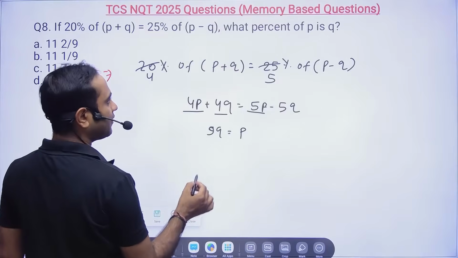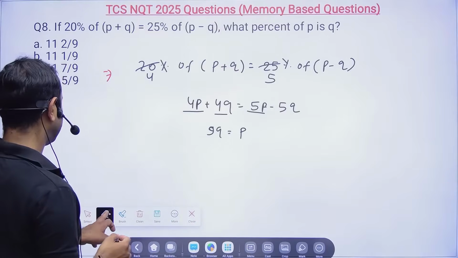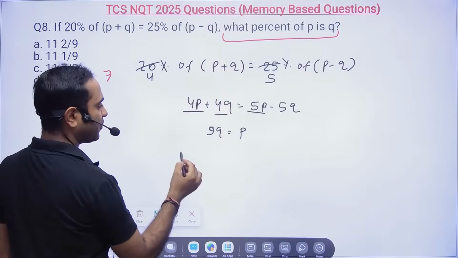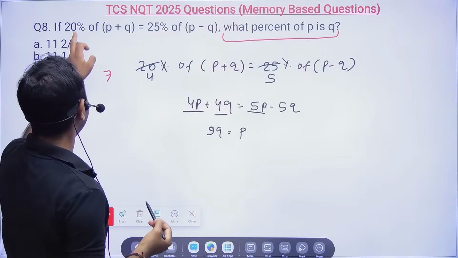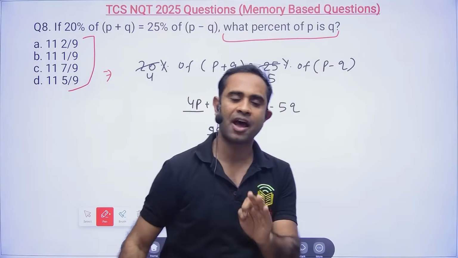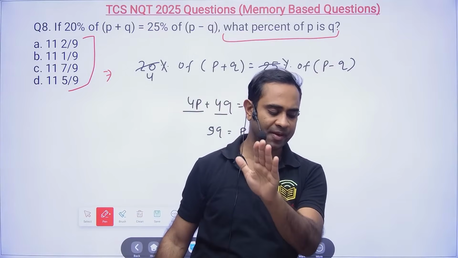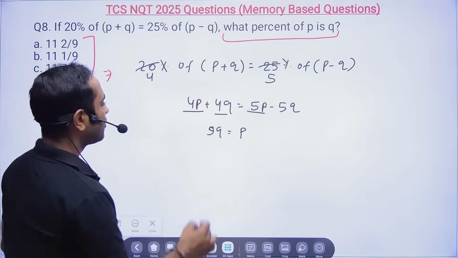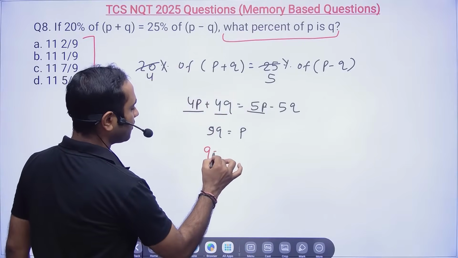So here one thing we need to understand, friends, what is the meaning of this, okay? But anyway, before understanding this, because they are asking what percent. Whenever in the option they will ask for percent, the question becomes very, very easy. So I will assume Q is equal to 10.